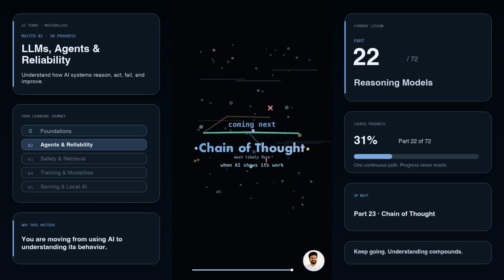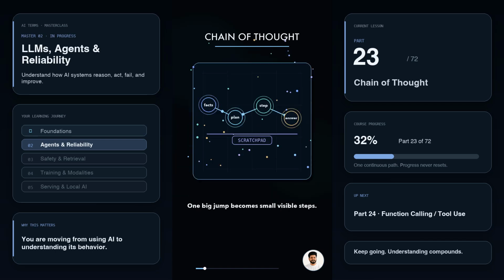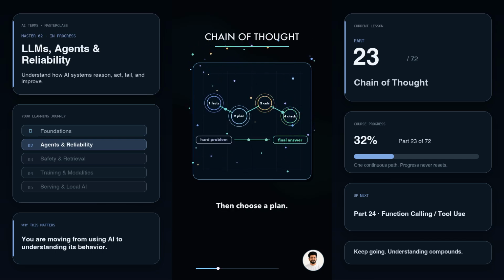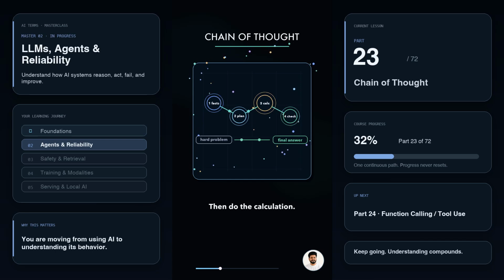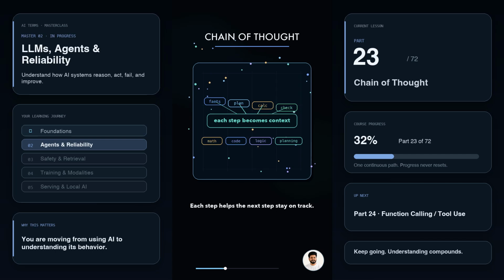What it means when an AI shows its work. People say, make the AI show its work. That idea is called chain of thought. A chain of thought is a reasoning trail. Instead of jumping straight from question to answer, the model writes or uses small intermediate steps. For example, first list the facts, then choose a plan, then do the calculation, then check if the answer matches the question. Each step becomes context for the next step. That is why it can help with math, code, logic puzzles, and planning.